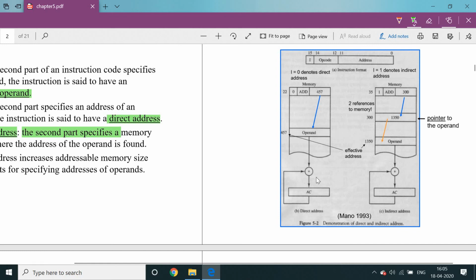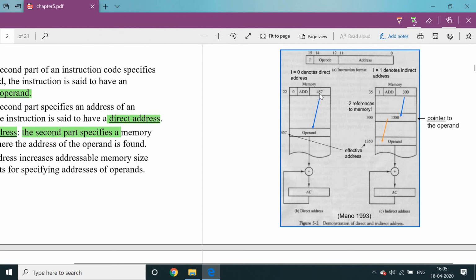So how are we going to perform the addition operation? Our aim is to perform addition in both the direct address case and the indirect address case. In the direct address case, the example computer instruction is stored inside the memory like this. 22 acts as the address where the instruction is stored. In this instruction, there is an address field, and that address field is 457.